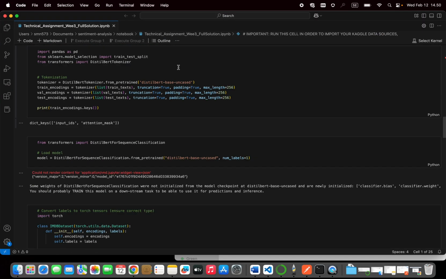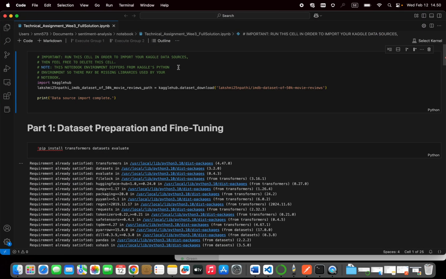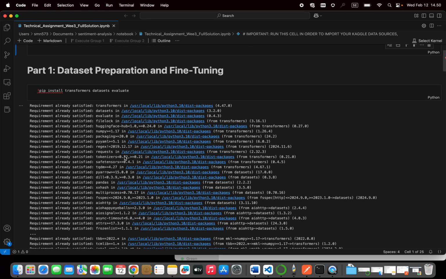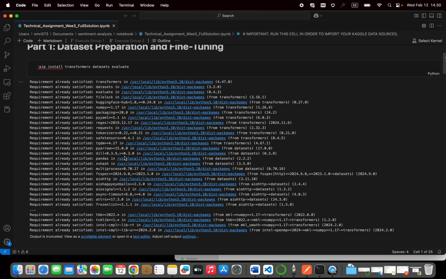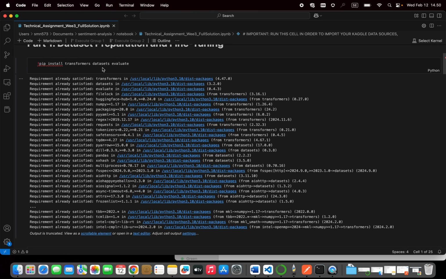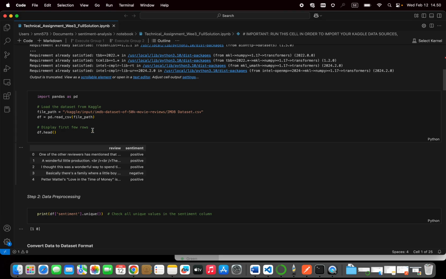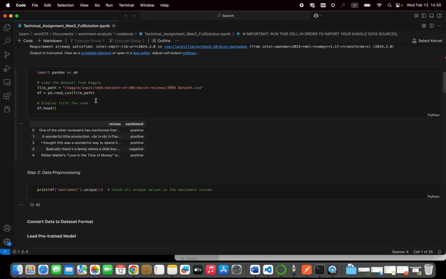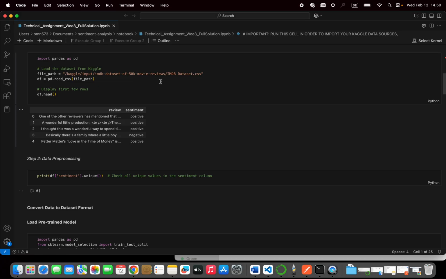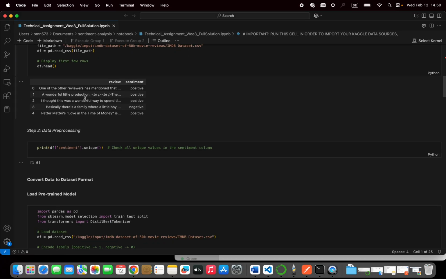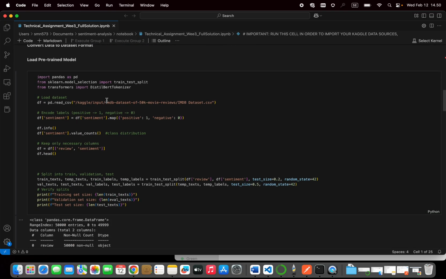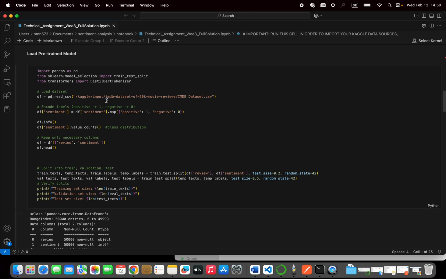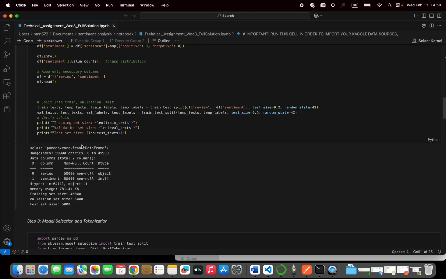Here we see the model training, model fine-tuning. First of all, we install the libraries we need, like transformers, datasets, and evaluate, and then we load the dataset from Kaggle, which is the IMDb dataset. Here you can see the reviews and sentiments. And here we do some pre-processing of the data and encoding the data.